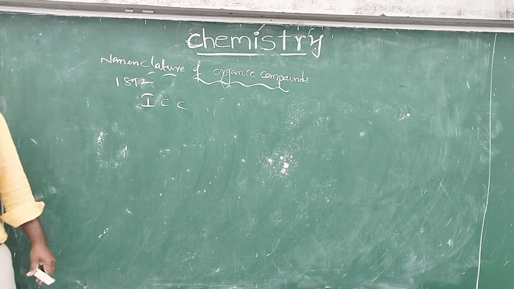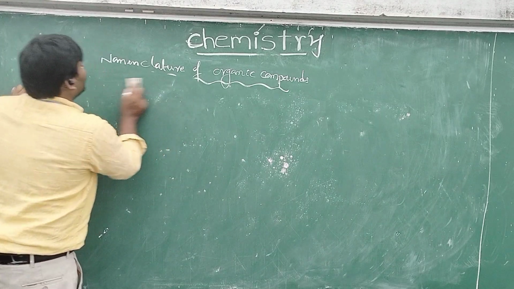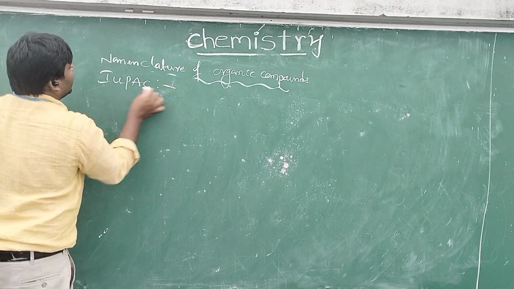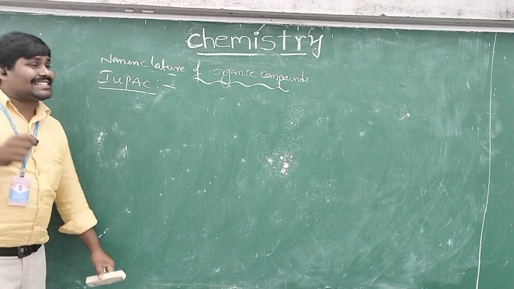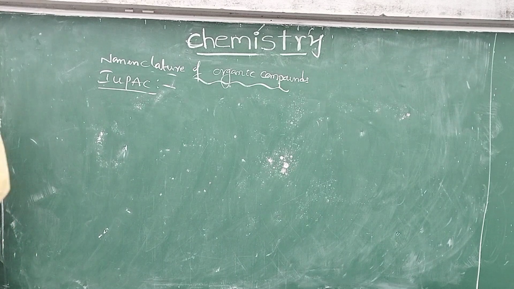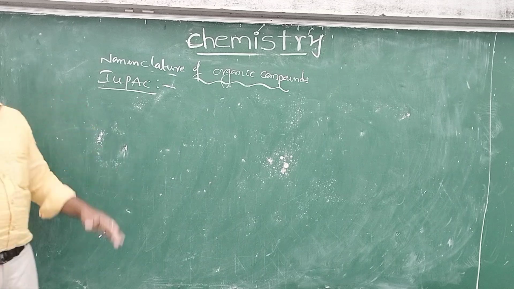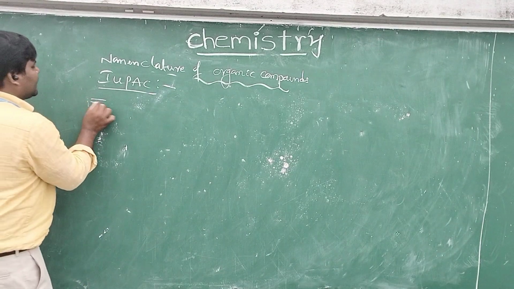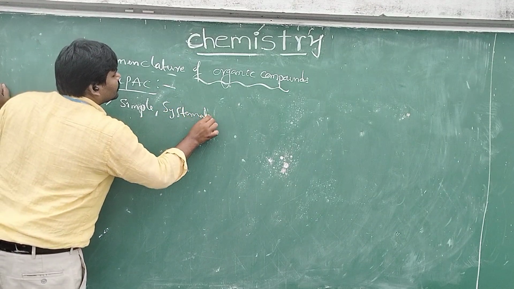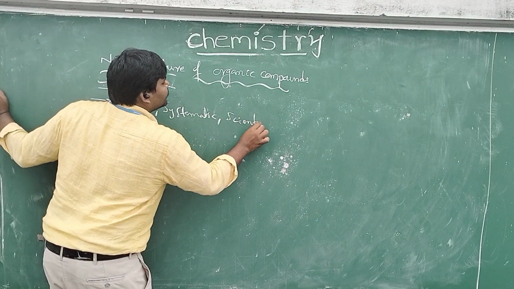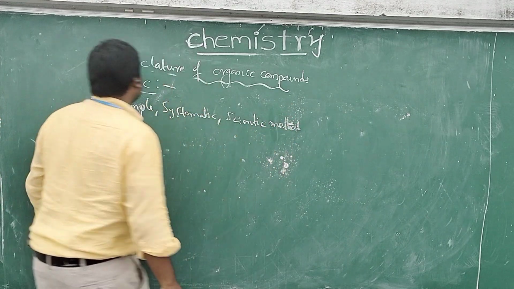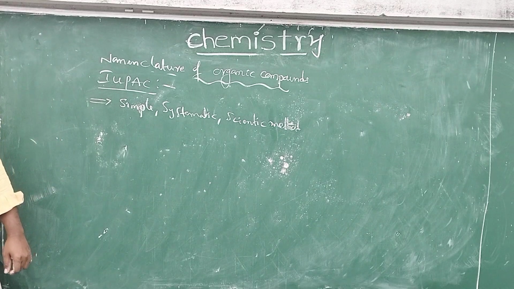IUPAC stands for International Union of Pure and Applied Chemistry. What is the full form of IUPAC? International Union of Pure and Applied Chemistry. It is a systematic, scientific, as well as a simple method for nomenclature. In this method, there are some guidelines.